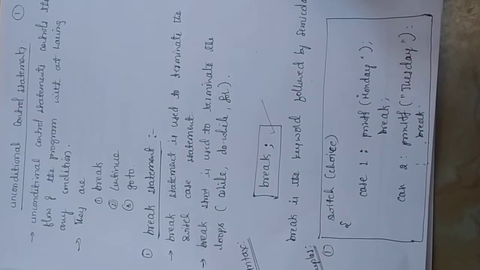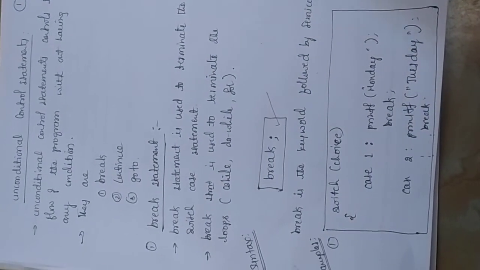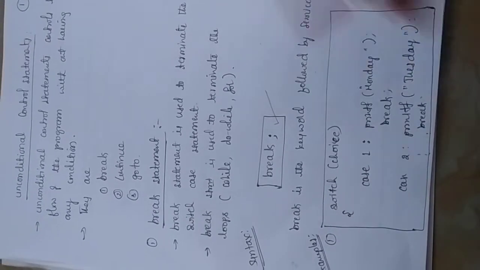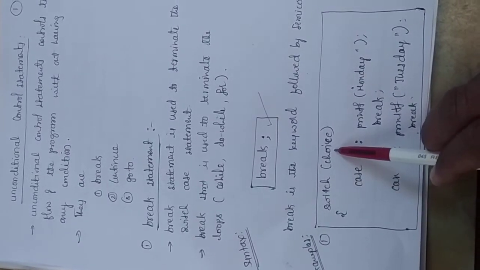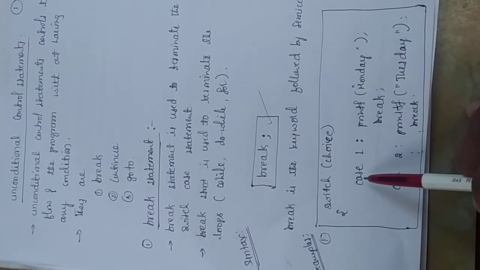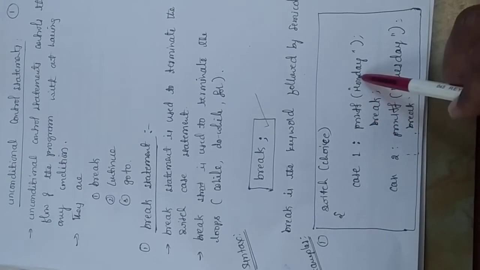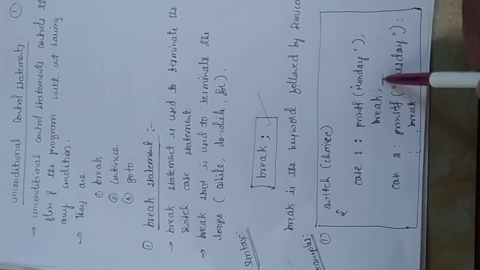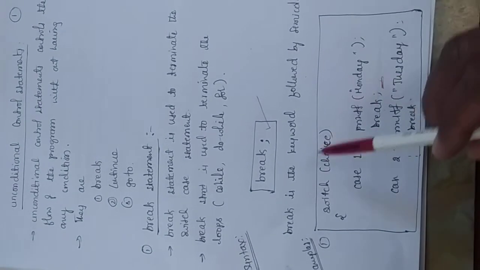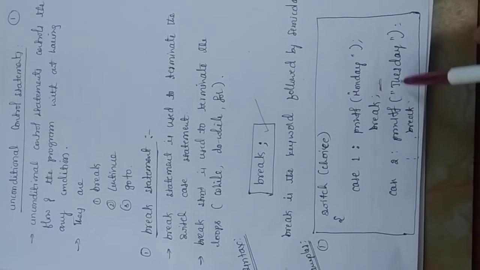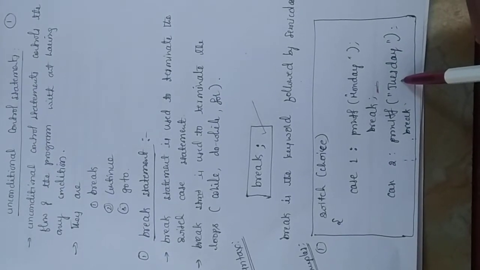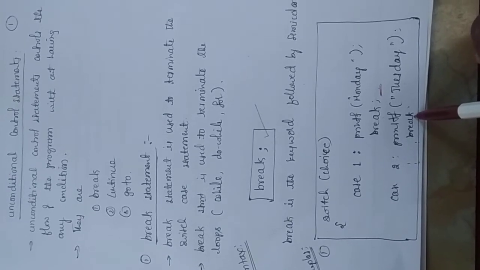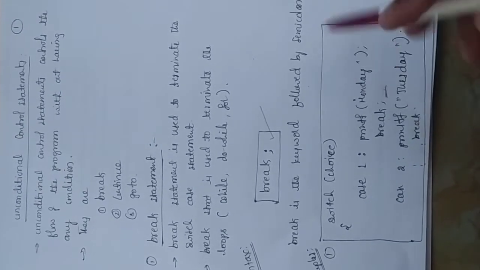And how can we see examples of this? First, we can use the break statement in switch case. In the switch, you enter your choice. If this choice matches case 1, the respective statements will be executed and then the break statement executes. It means this terminates the switch case. If your choice matches 2, the respective statements will be executed, that is printf Tuesday, then the break statement executes and terminates the switch case. This type of program we have seen.